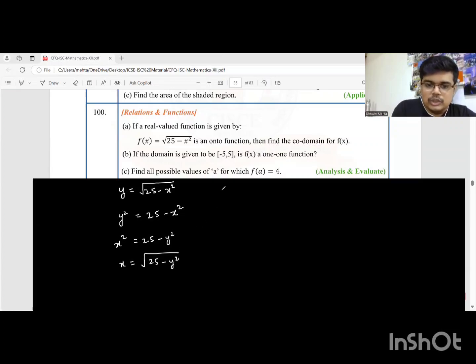Once you get this, students, we can now say that 25 minus y squared, because it is inside a square root, has to be greater than or equal to 0. So now we have 5 plus y into 5 minus y, and that is greater than or equal to 0.